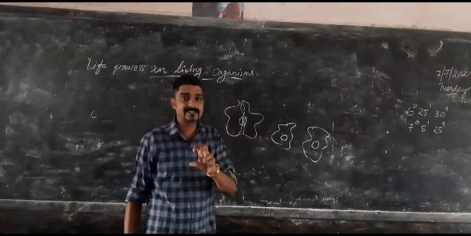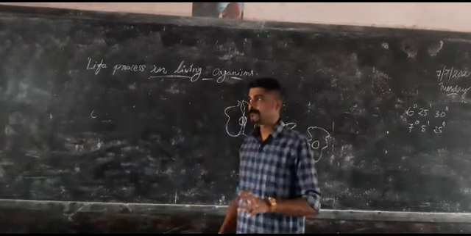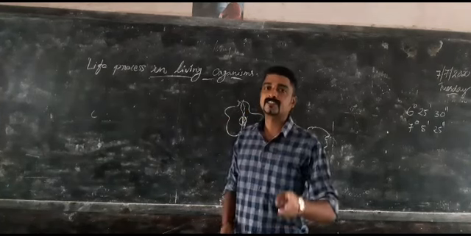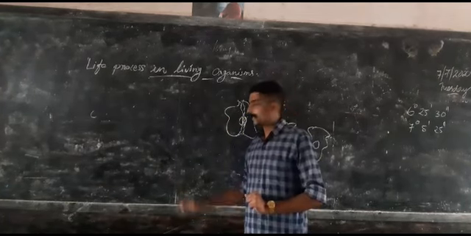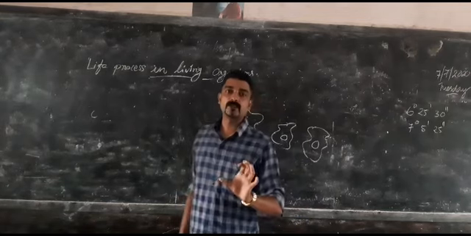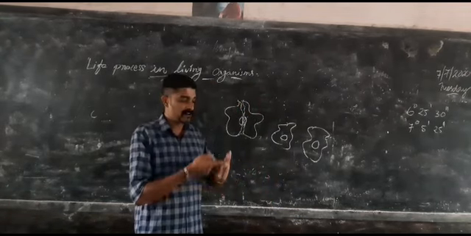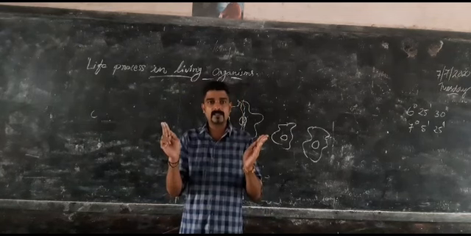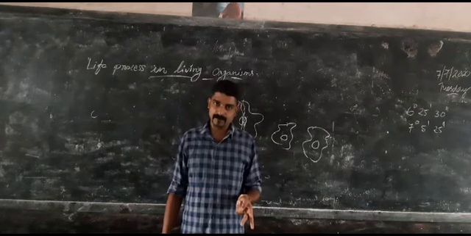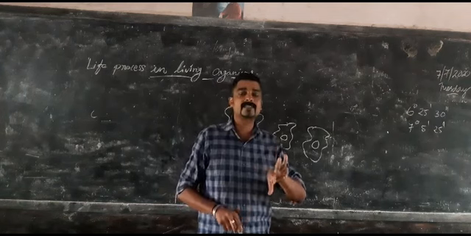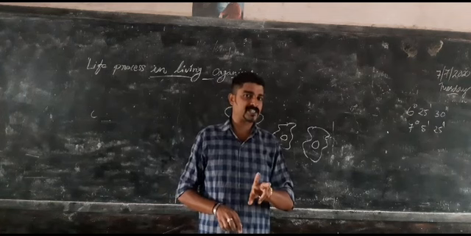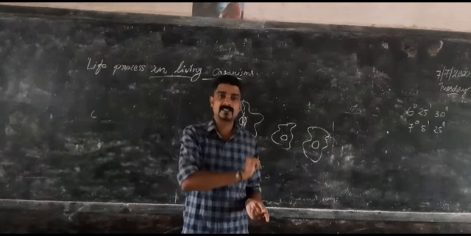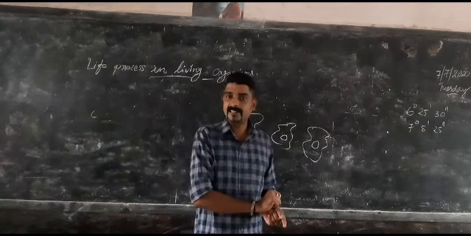In simple words, one cell dividing into equal halves is known as binary fission. In binary fission we can see some unicellular organisms like amoeba, paramecium, euglena. They divide into equal parts and two daughter cells are formed. There is no involvement of sex cells. There is no gamete formation. Where the cell divides into equal parts, it is known as binary fission.